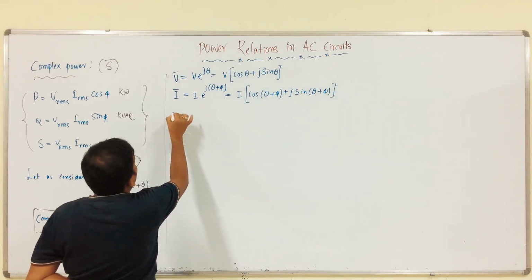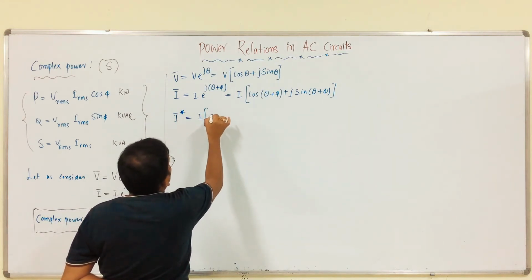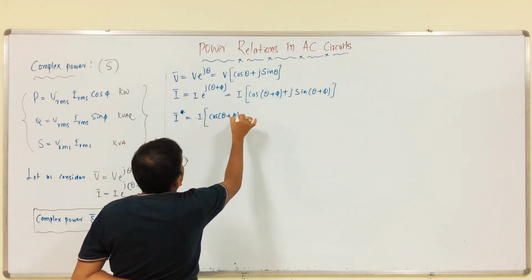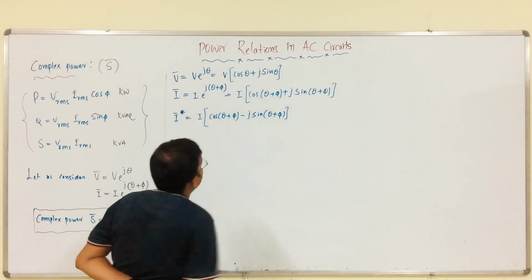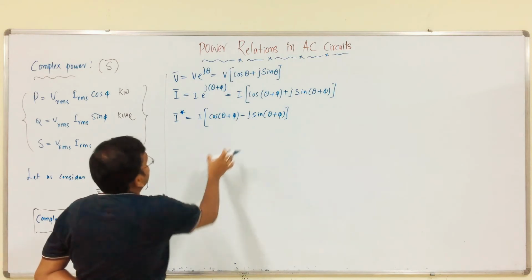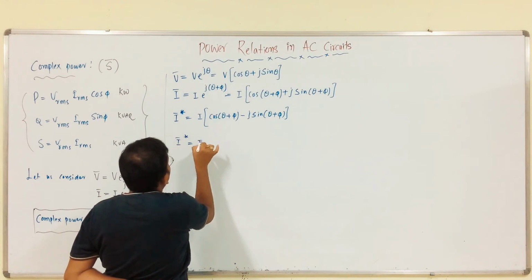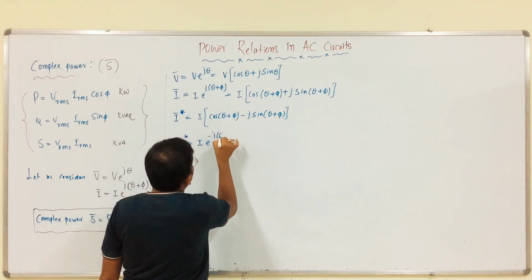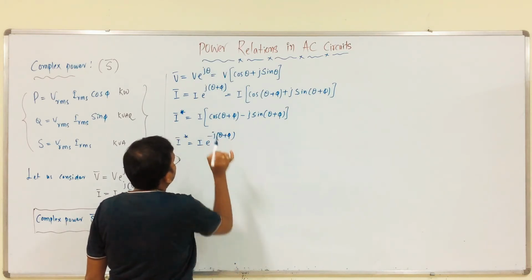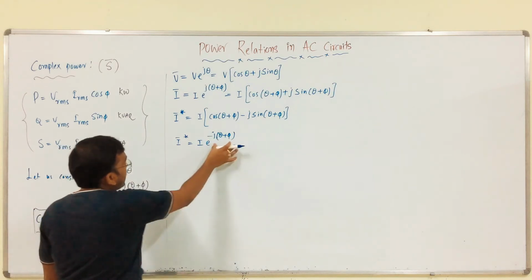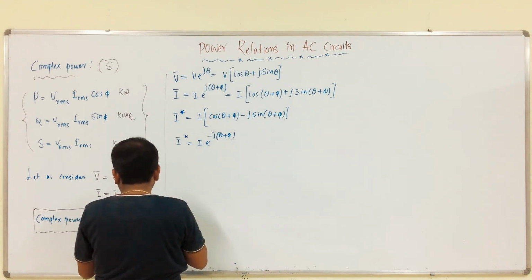Therefore, I conjugate is I (cos (theta plus phi) minus j sin (theta plus phi)), that is I e power minus j (theta plus phi). Cos of a negative angle is always positive, that is why here minus j sin (theta plus phi). Clear? This is I conjugate.